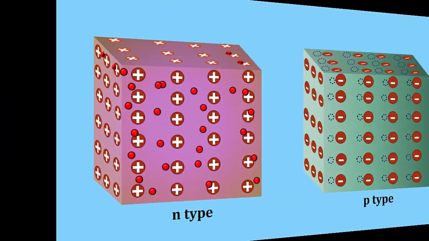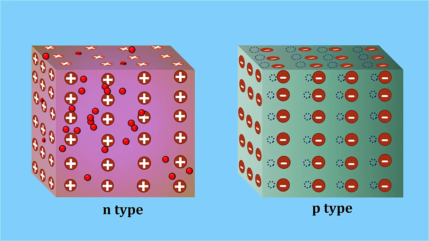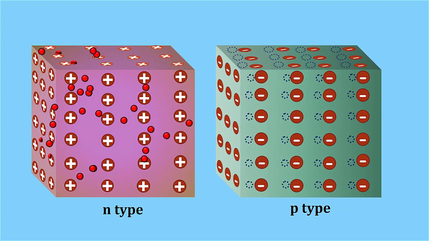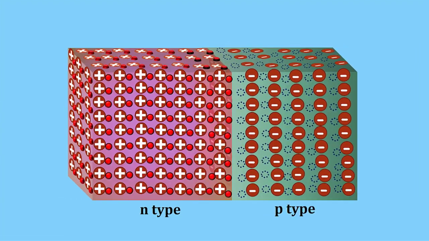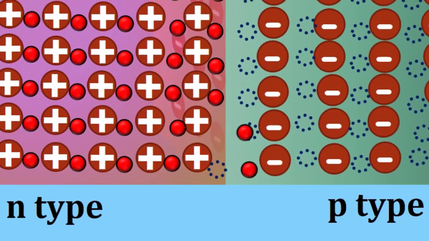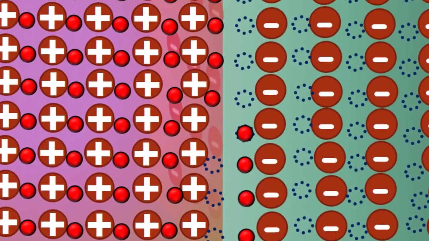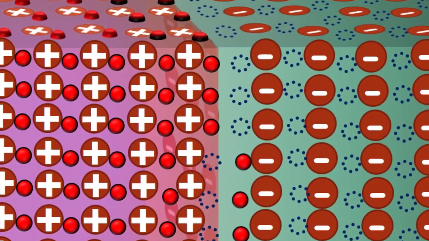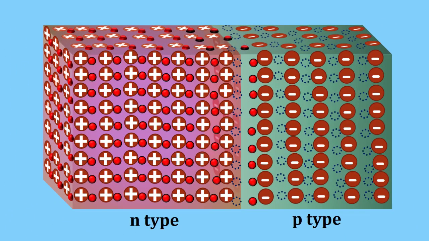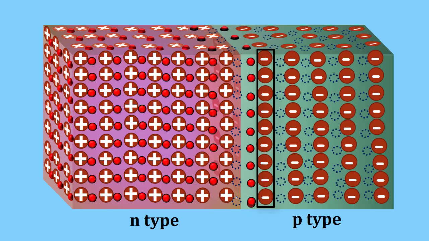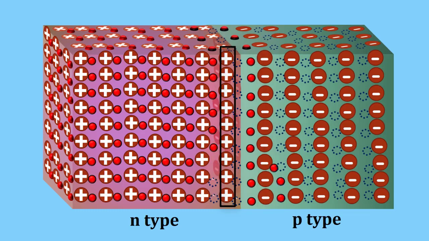A p-n junction is formed when an N-type material is fused together with a p-type material, creating a semiconductor diode. When a p-n junction is formed, some of the electrons from the n region which have reached the conduction band are free to diffuse across the junction and combine with the holes. Filling a hole makes a negative ion on the p side and leaves behind a positive ion on the n side. When a sufficient number of donor and acceptor ions are uncovered, further diffusion is prevented.